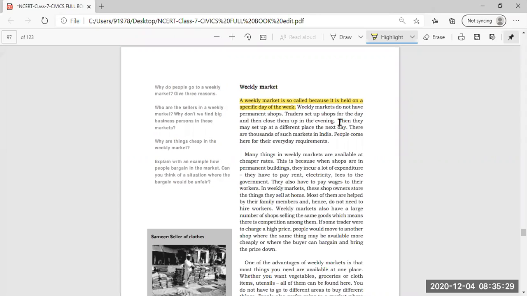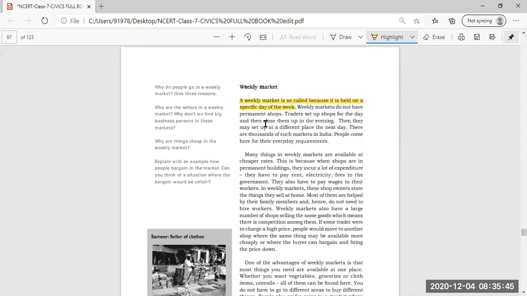Weekly markets do not have permanent shops, because they are organized only once a week. So the traders set up the shops for the day and then close them up in the evening.